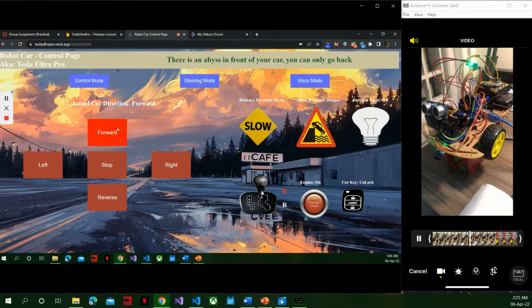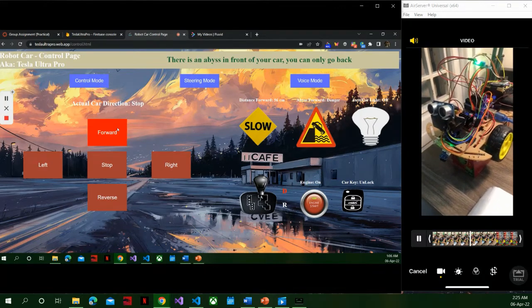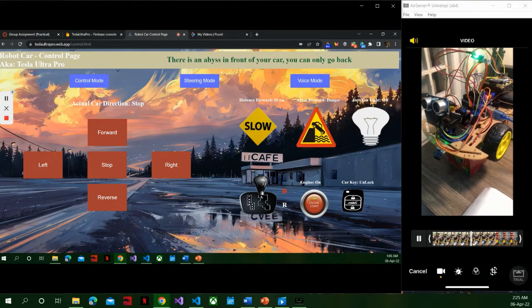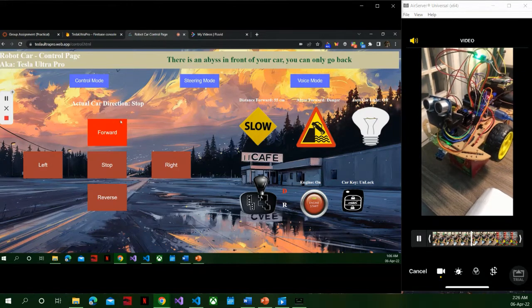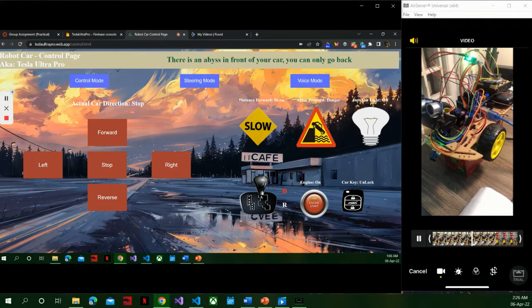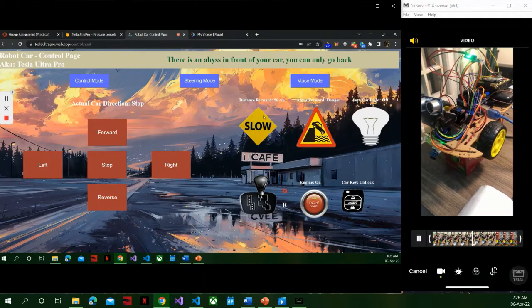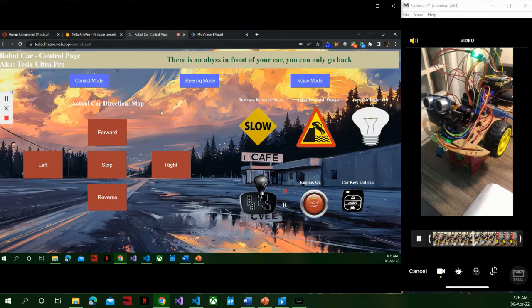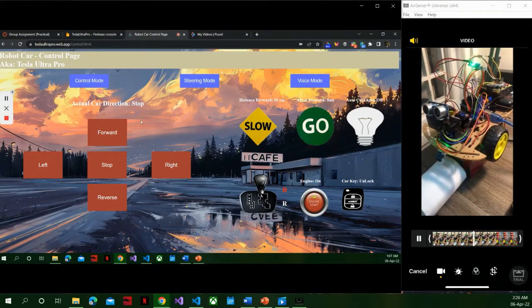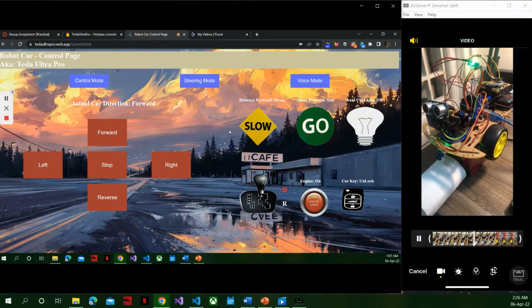Okay, the car is automatically stopped. So that's why I have the line here, the actual car direction. If you click forward but there is a collision warning, the car will stop and display here so you can see. So I turn back. So stop.